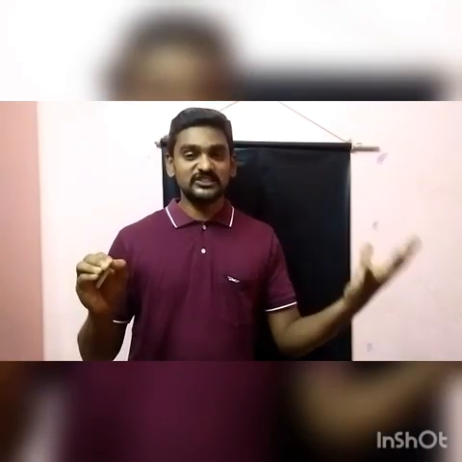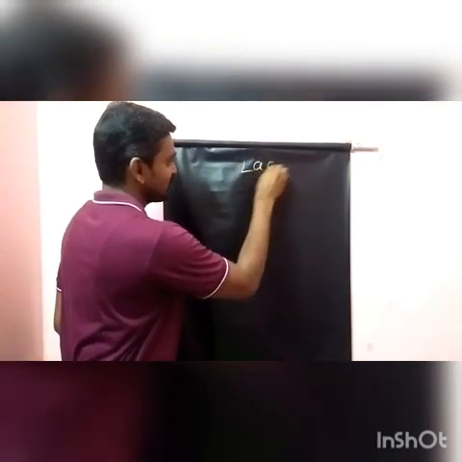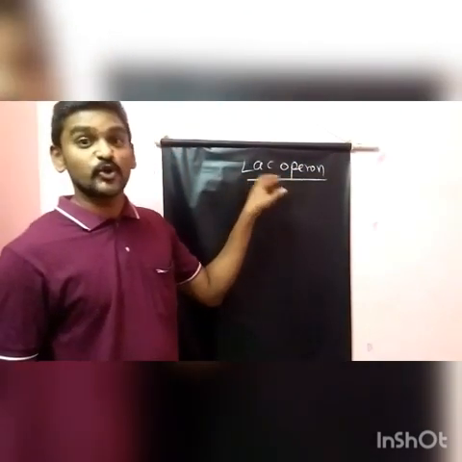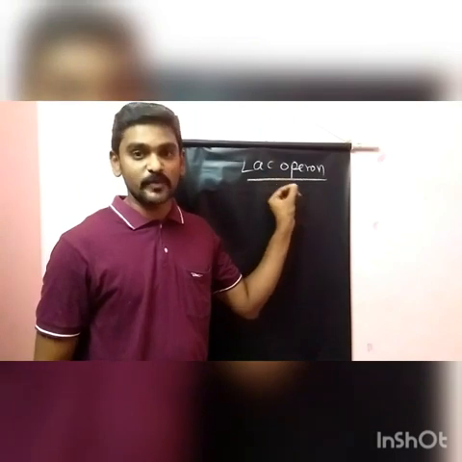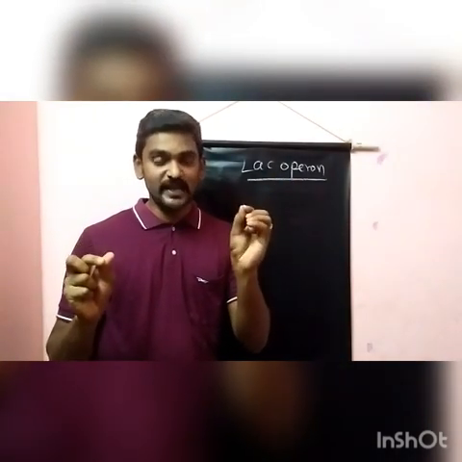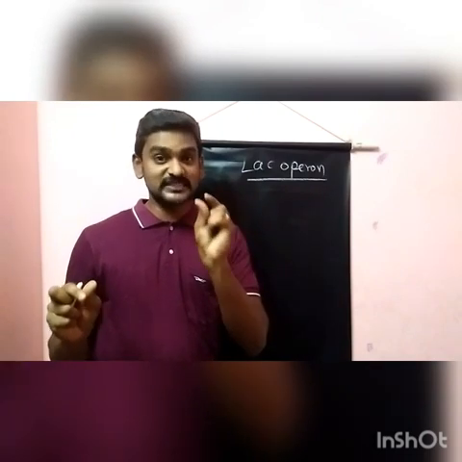Similarly, all cells have a mechanism called the regulation mechanism, which controls the expression of genes into proteins. The best example is the lac operon. In this, you should first know what an operon is. An operon means a group or set of genes controlled by a single promoter sequence.